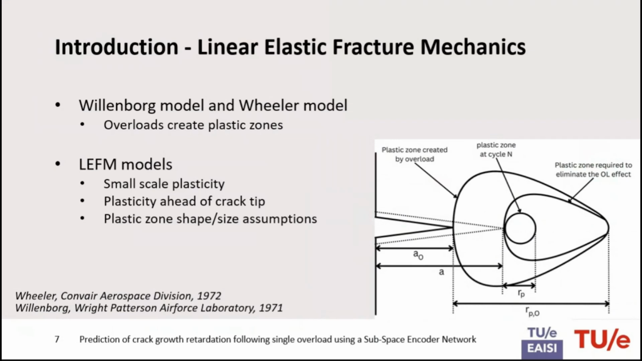And these models make assumptions that overloads create a plastic zone, and they assume small-scale plasticity, so that the entire material, except for a small point ahead of the crack tip, behaves linear elastic, and it creates only a small plastic zone ahead of the crack tip, which is essentially this plastic zone over here. And these models make assumptions about the size of this plastic zone and how it affects the strength of the retardation.